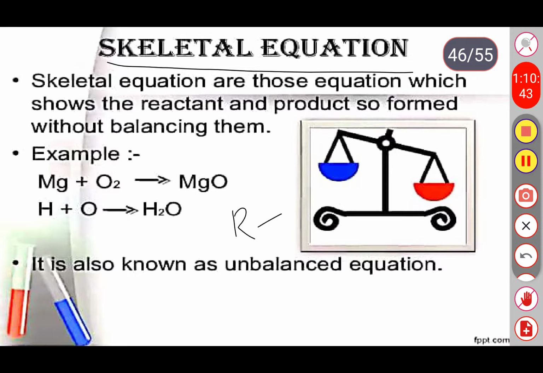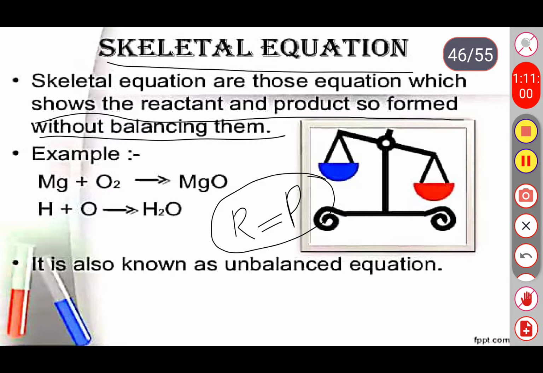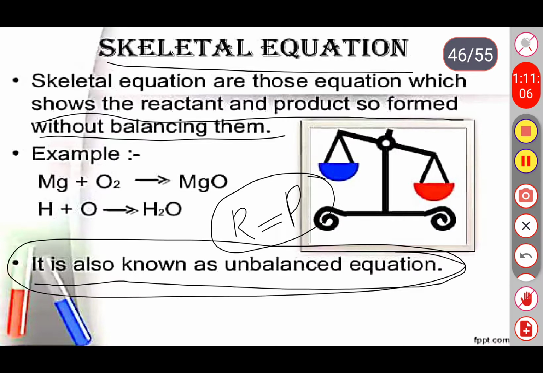That type of reaction we call a balanced reaction. Skeletal equations are those equations which show the reactants and products formed without balancing them. It is also known as an unbalanced equation. So unbalanced equations are called skeletal equations.